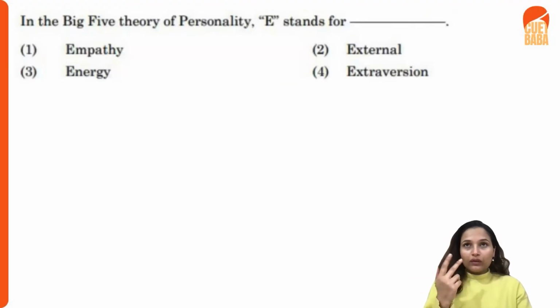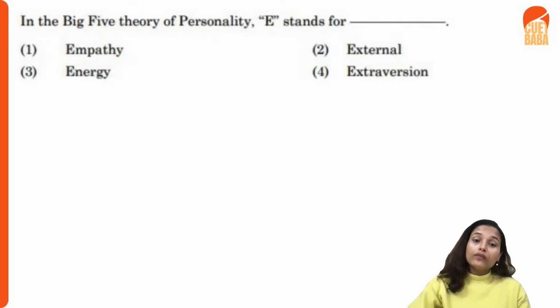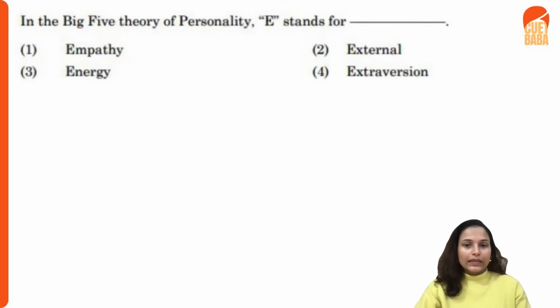Second one is introversion, extroversion, right? And fourth one is conscientiousness, and fifth one is agreeableness. Okay, so these are your big five theory of personality, right? Great. I hope it is clear to you that the E stands for extroversion.